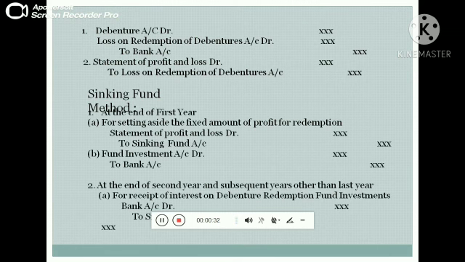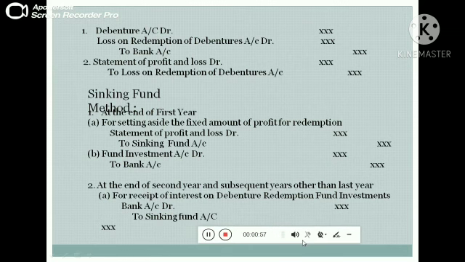Under this method, the company passes the journal entries at the end of the first year for setting aside the fixed amount of profit for redemption: statement of profit and loss account debit to sinking fund account. The second one is what? Sinking fund investment account debit to bank account.